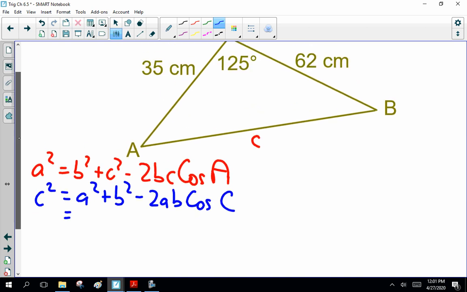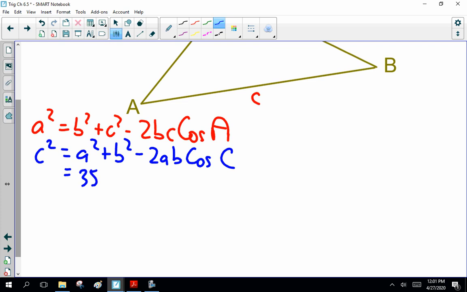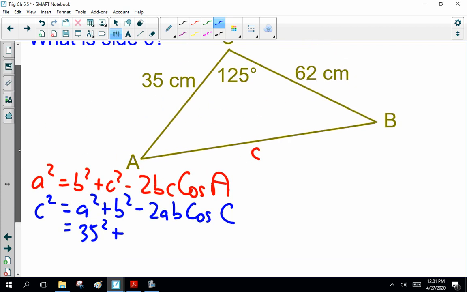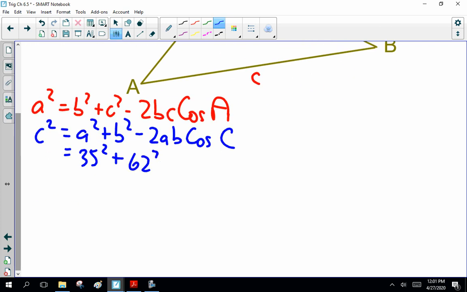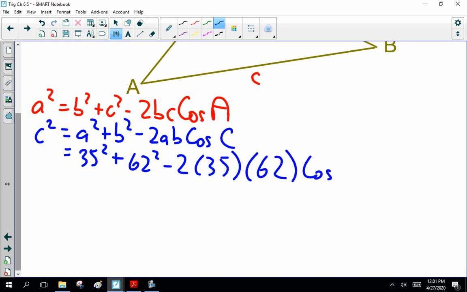Now, plugging the numbers in, this is 35 squared and 62 squared minus 2 times 35 times 62 times cos of, what was that angle? 125. So grab Mr. Calculator. 35 squared plus 62 squared.